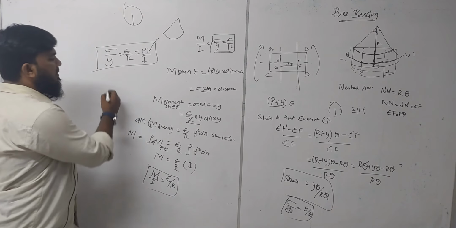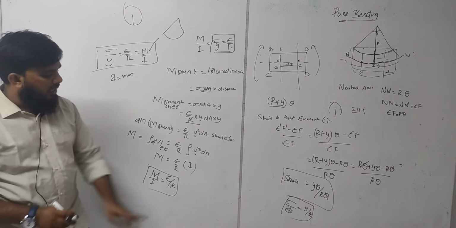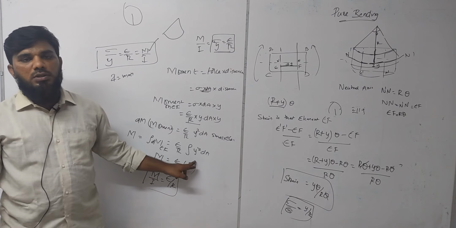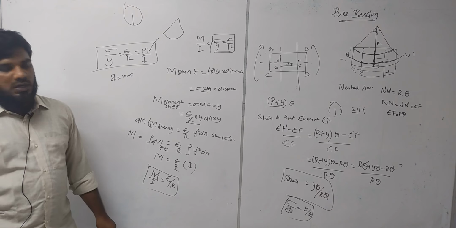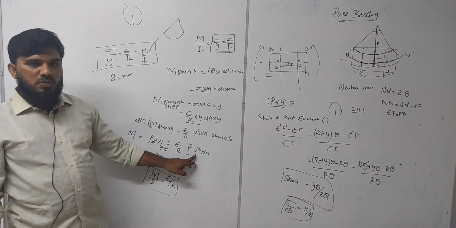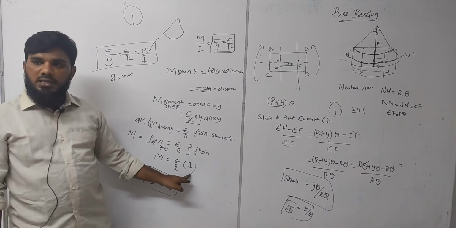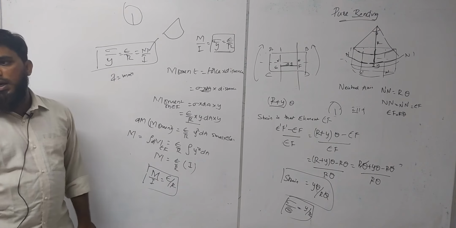What is the unit of moment of inertia? Generally you know, mm to the power 4. Check here, you will get the same units or not. y square dA is called area moment of inertia. Okay, so m square here for y square, and for dA this is also m square, so m to the power 4. So we can consider this as moment of inertia I. So M by I is equal to E by R.